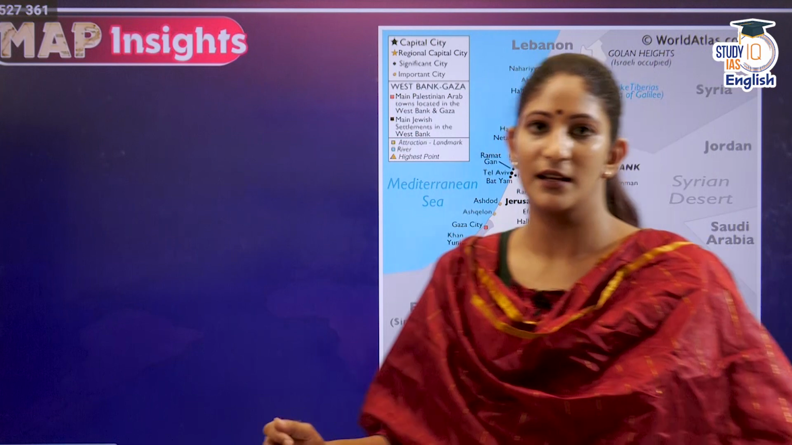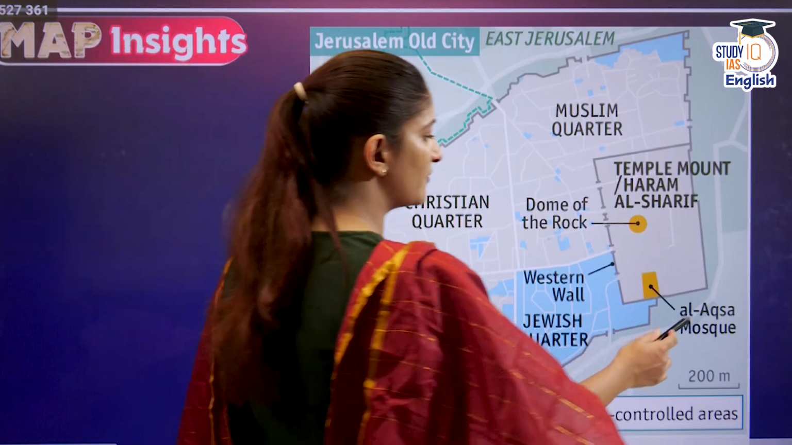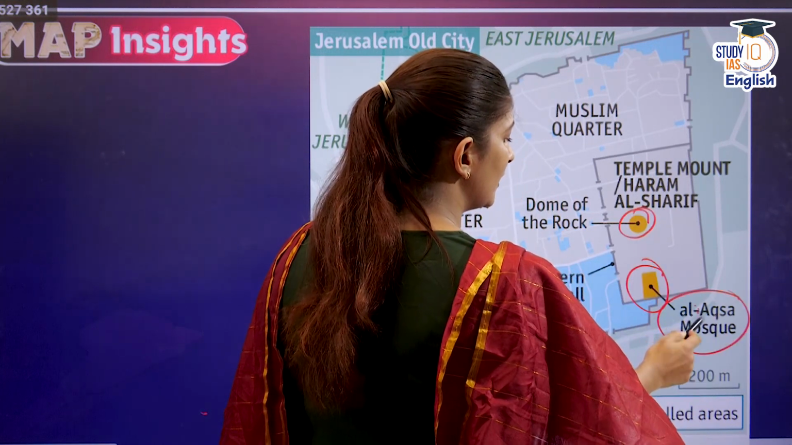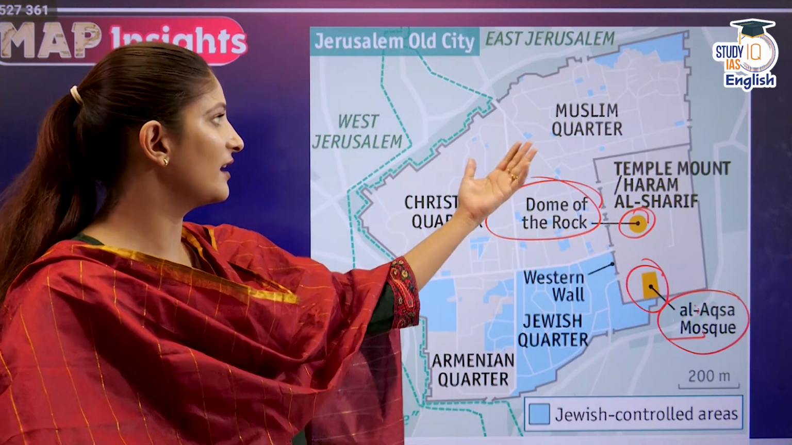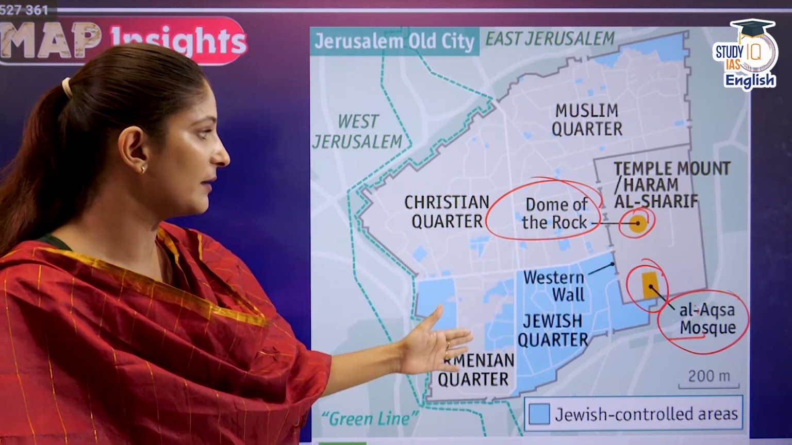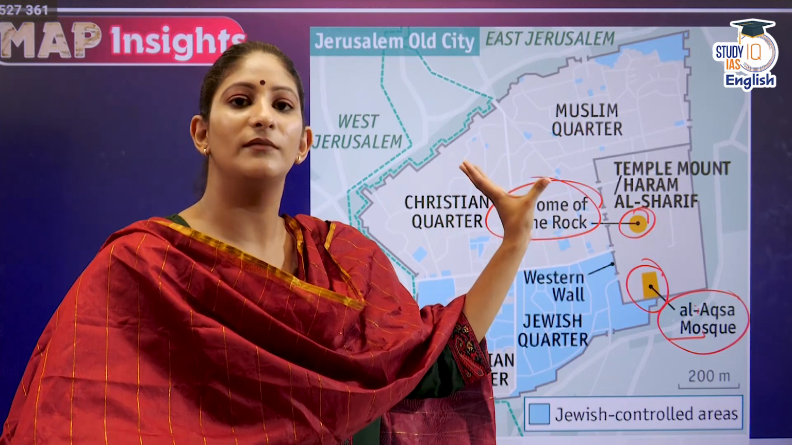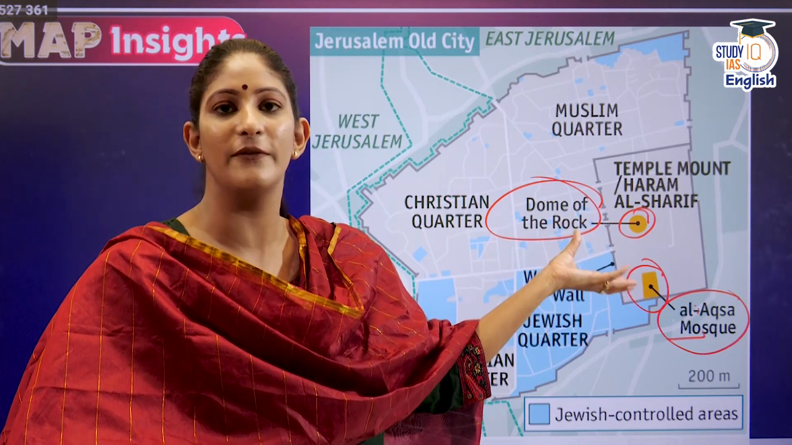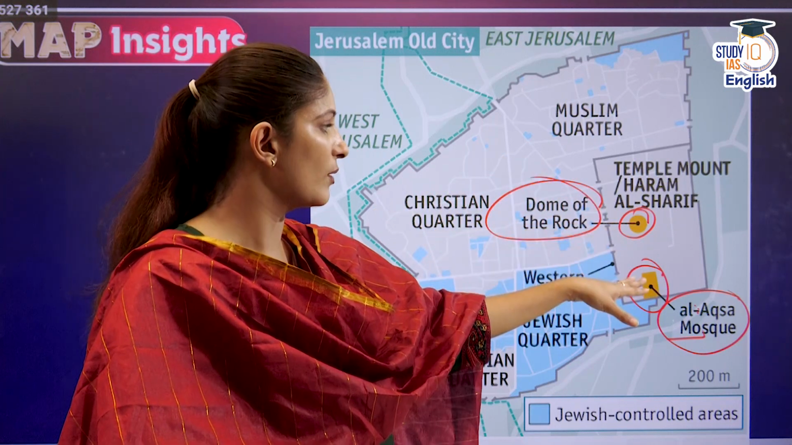Let's talk about the Al-Aqsa Mosque first. The Al-Aqsa Mosque is over here and here is the Dome of the Rock. And as you can see, the checkered history, here are the Muslim quarters, Christian quarters, Jewish quarter, Armenian quarters. And because of such checkered history, a kind of complexity has manifested itself into different sorts of fights and invasions. That is why it is important to know about this.